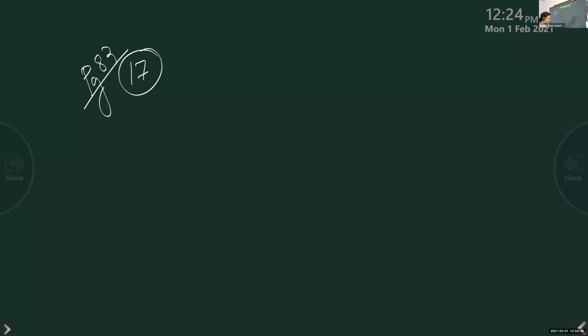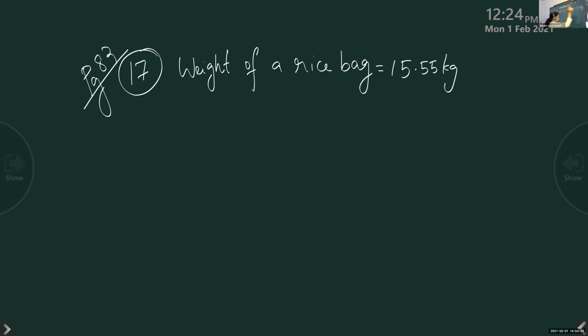So, the weight of a rice bag. It is given. What is given? The weight of a rice bag, 15.55 kg. Children, look at your question. It is given already. No need to worry. Now, how many bags do we have? Number of bags.